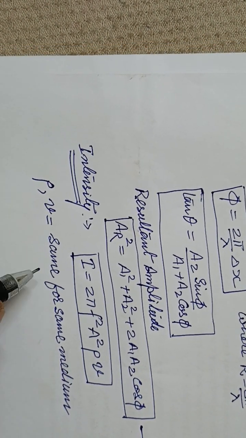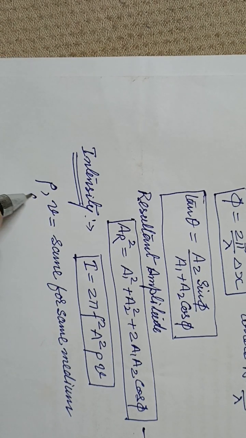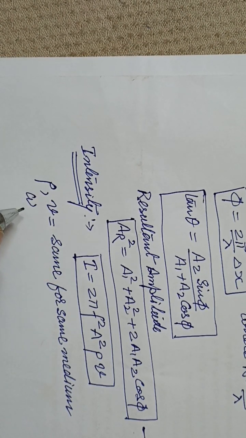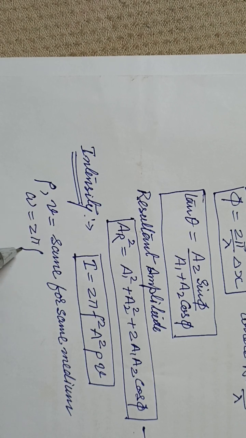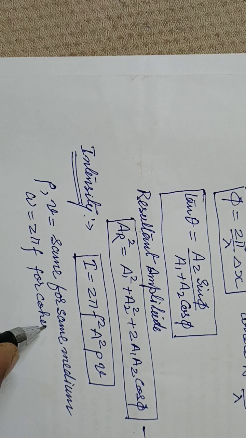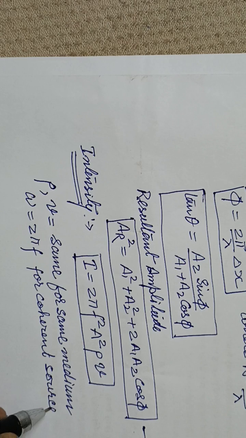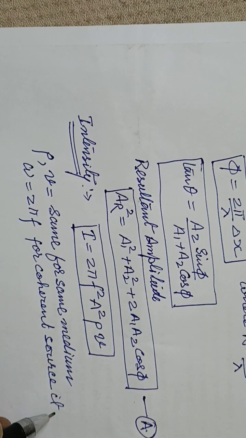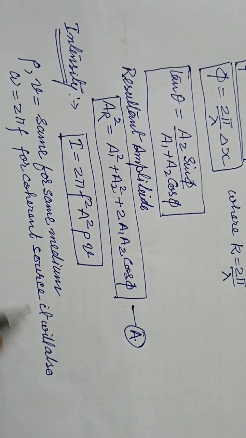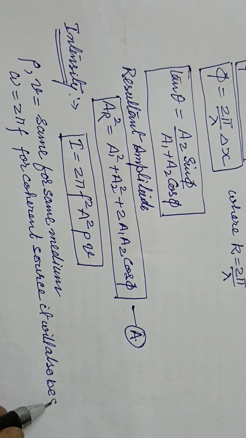And secondly, it is already said that omega and frequency both will be the same, because omega equals 2 pi f, and for a coherent source it will also be the same.